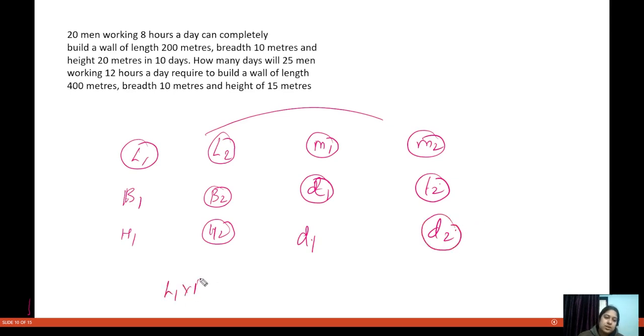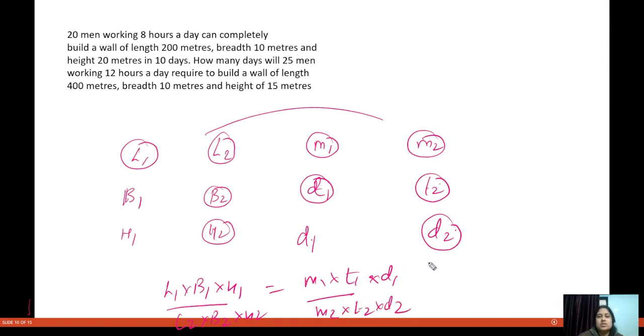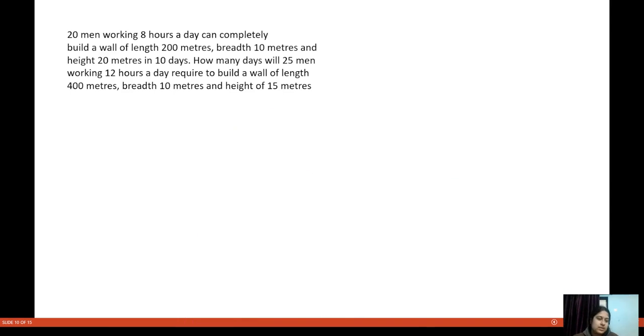So L1 into B1 into H1 divided by L2 into B2 into H2 is equals to M1 into T1 into D1 divided by M2 into T2 into D2. I'll put all the values here and find D2. So this is how we can do this question. I hope everybody is clear with this concept. Let's move on to the next concept.